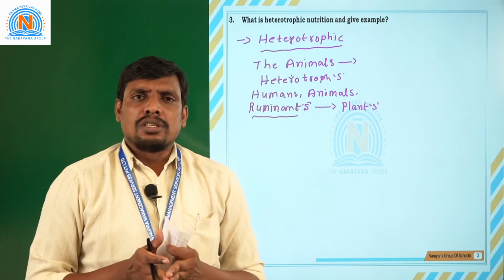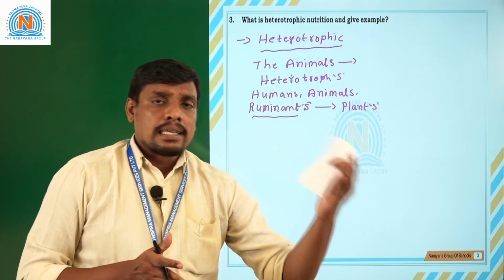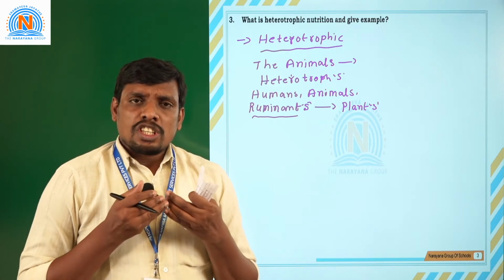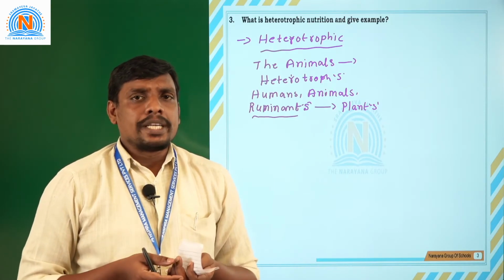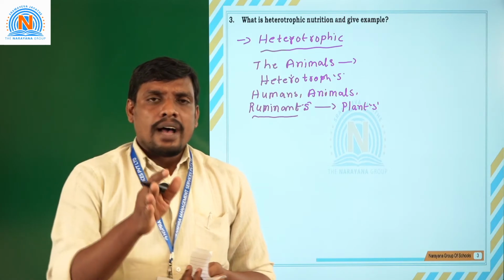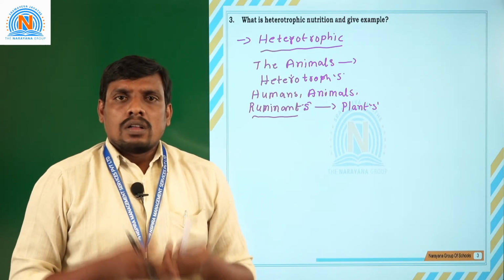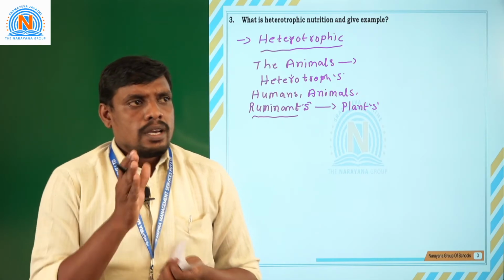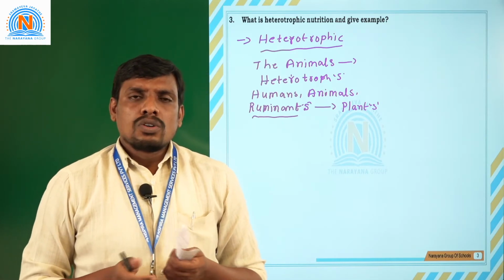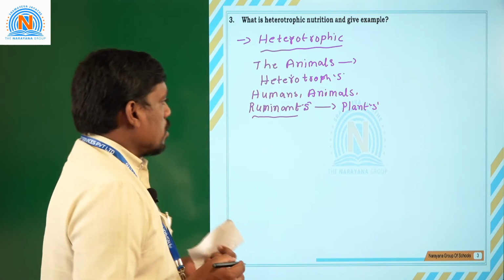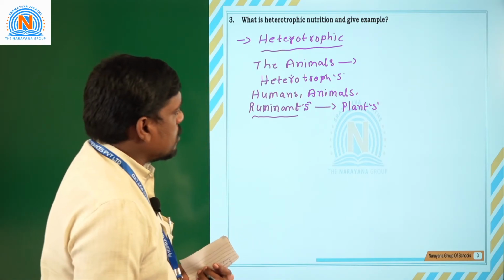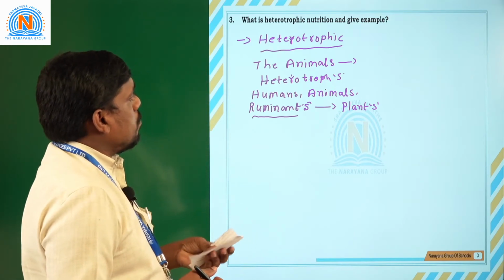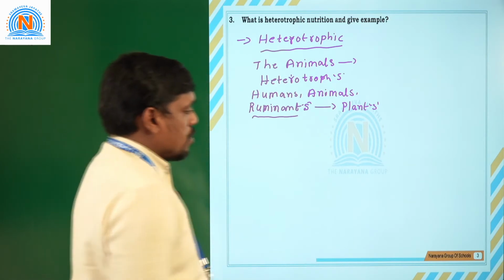The type of nutrition which depends upon other living organisms, or organisms which cannot prepare their own food materials, are considered heterotrophs. The heterotrophs such as ruminants, humans and other animals are the best example for heterotrophs.